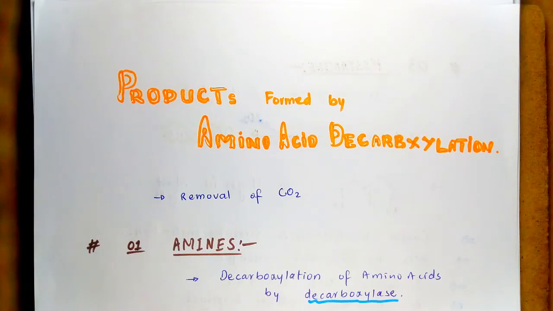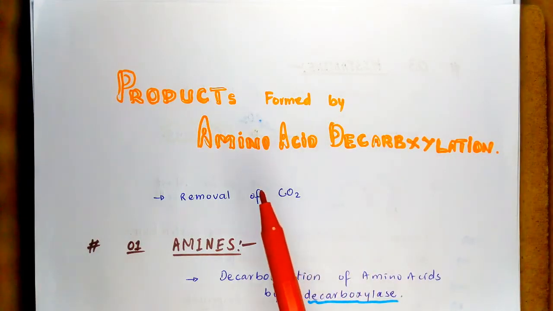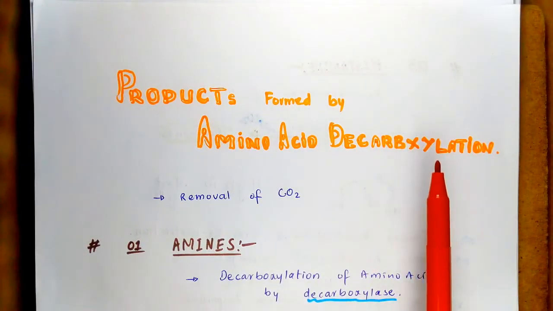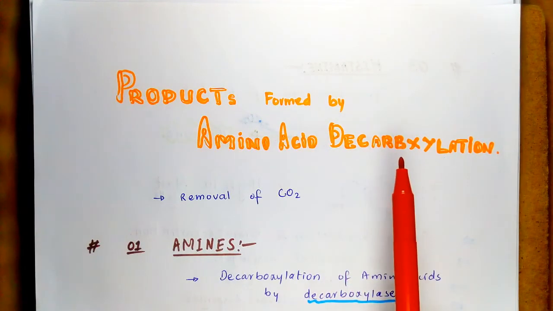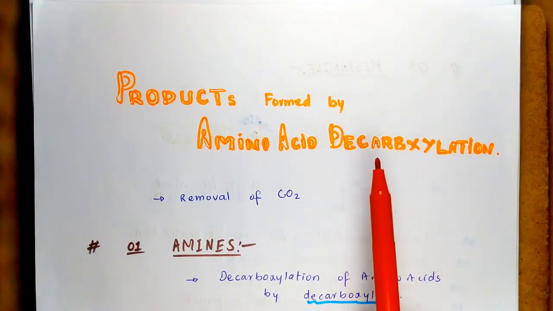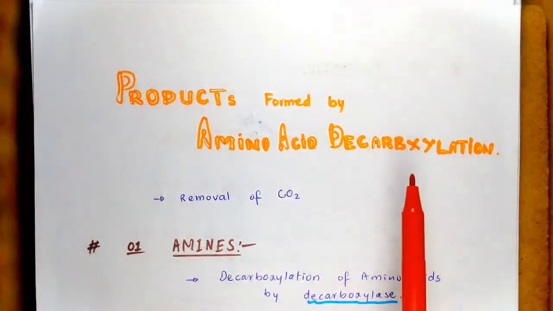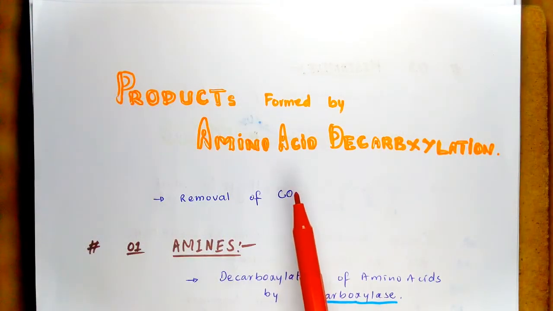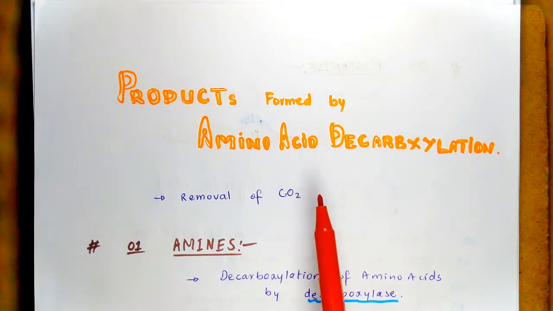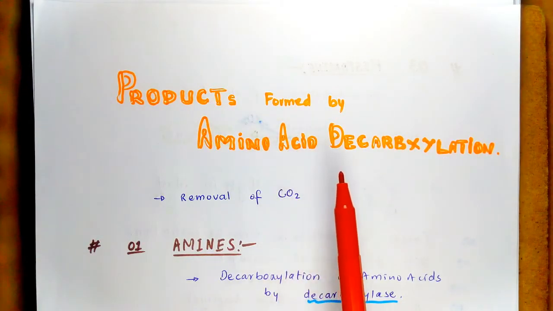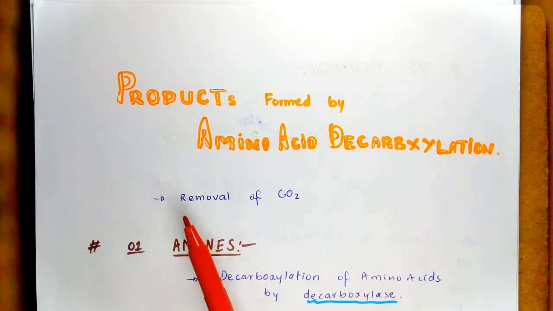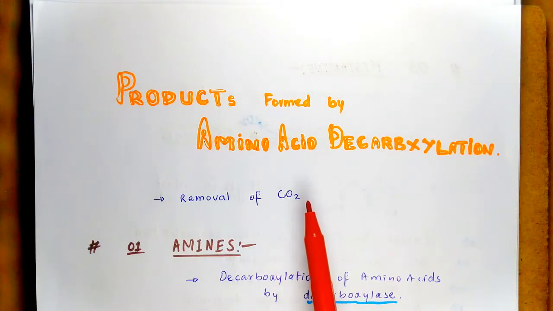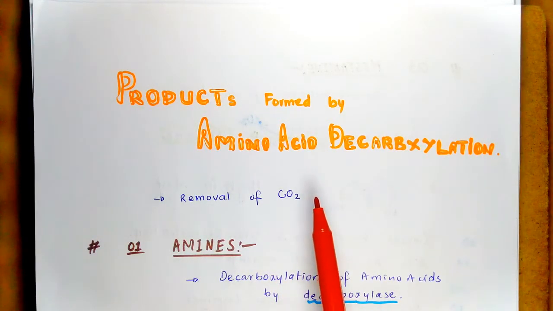Before moving toward the special products formed by amino acid decarboxylation, we should know what decarboxylation is. Decarboxylation means the removal of carbon dioxide from any compound, and amino acid decarboxylation means the removal of carbon dioxide from amino acids.